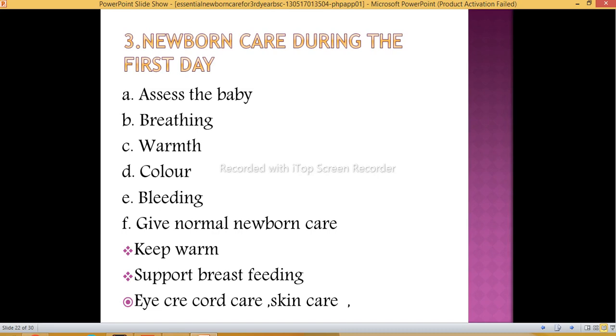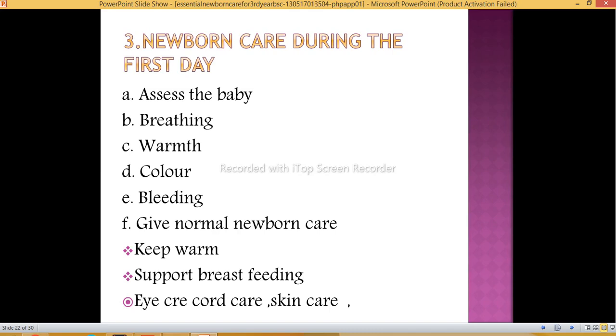Keep the baby warm by giving kangaroo mother care, breastfeeding, warm clothes, heater, radiant warmer. There are so many things by using which we can maintain the temperature. Then support breastfeeding and give counseling, telling the parents the importance of breastfeeding.